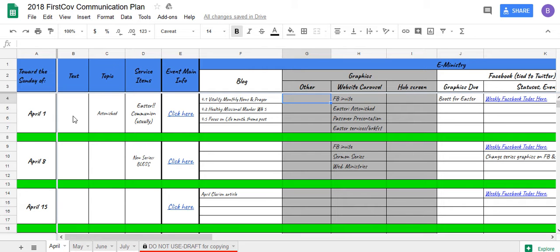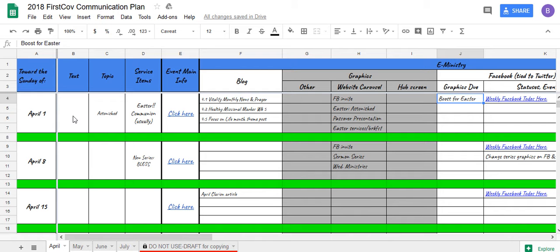So this might be posters or postcards, other requests. Our web carousel, I'll try to list them all out, partially just to stay aware that we're trying to keep it to four or five. The hub screen has many more items, so I'll just be putting the ones that should be going up on that date, and that'll be a good spot for that. Any graphics that are due on Facebook, we're now in the Facebook section, will go there, and it'll go on the week that it is.